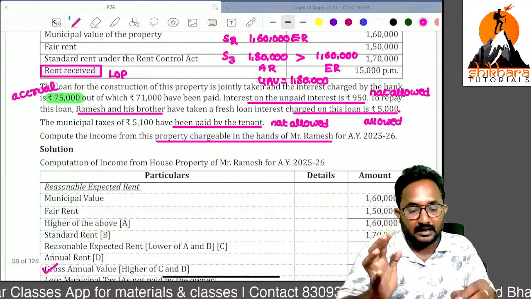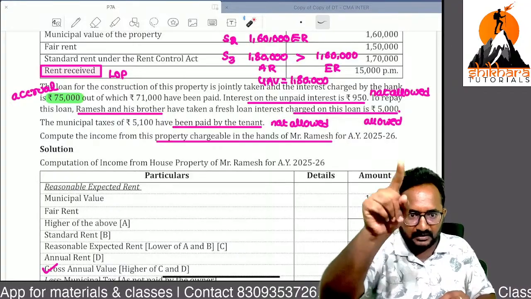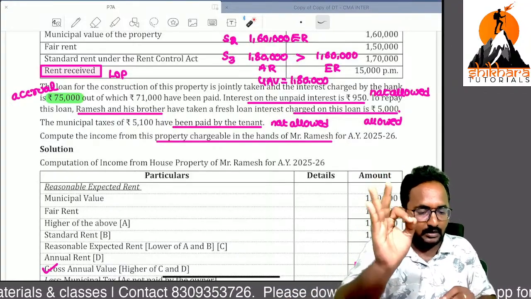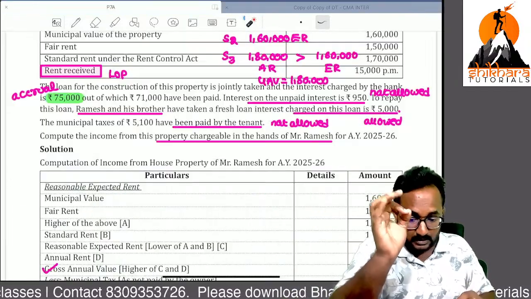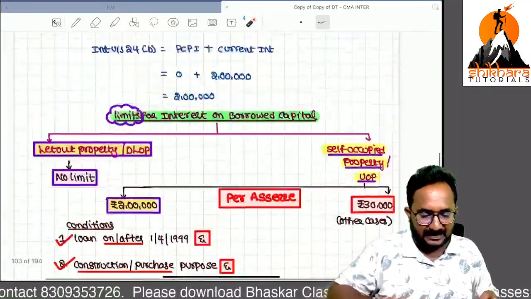So that is only what I am saying now. If you listen to the theory, every point is in your hands only. No one can cover all the points as per the CMA curriculum, but I have given it handwritten clearly. Interest is allowed on accrual basis, clearly I said.